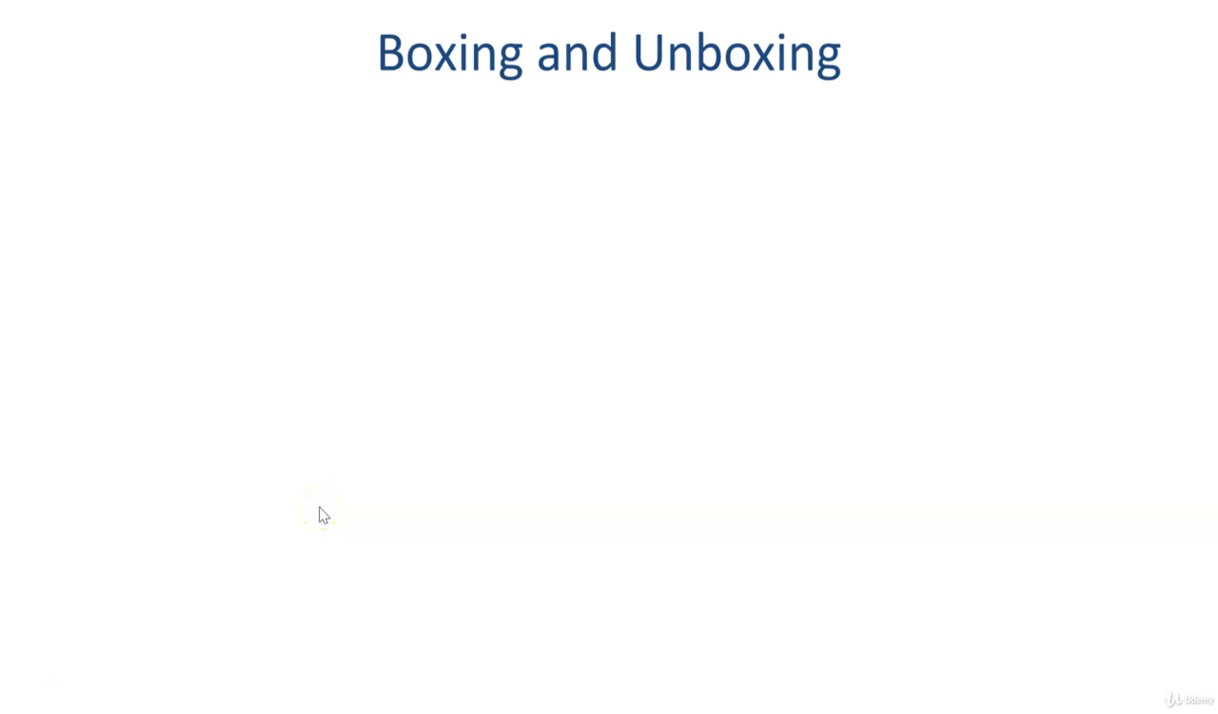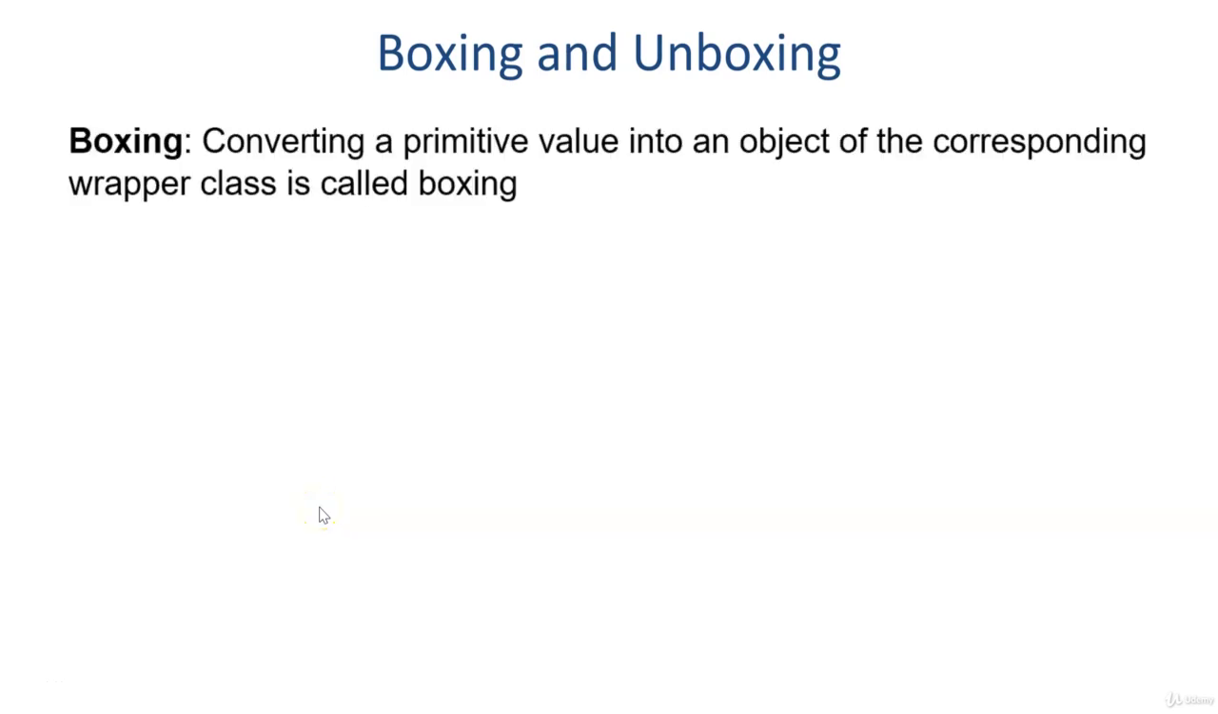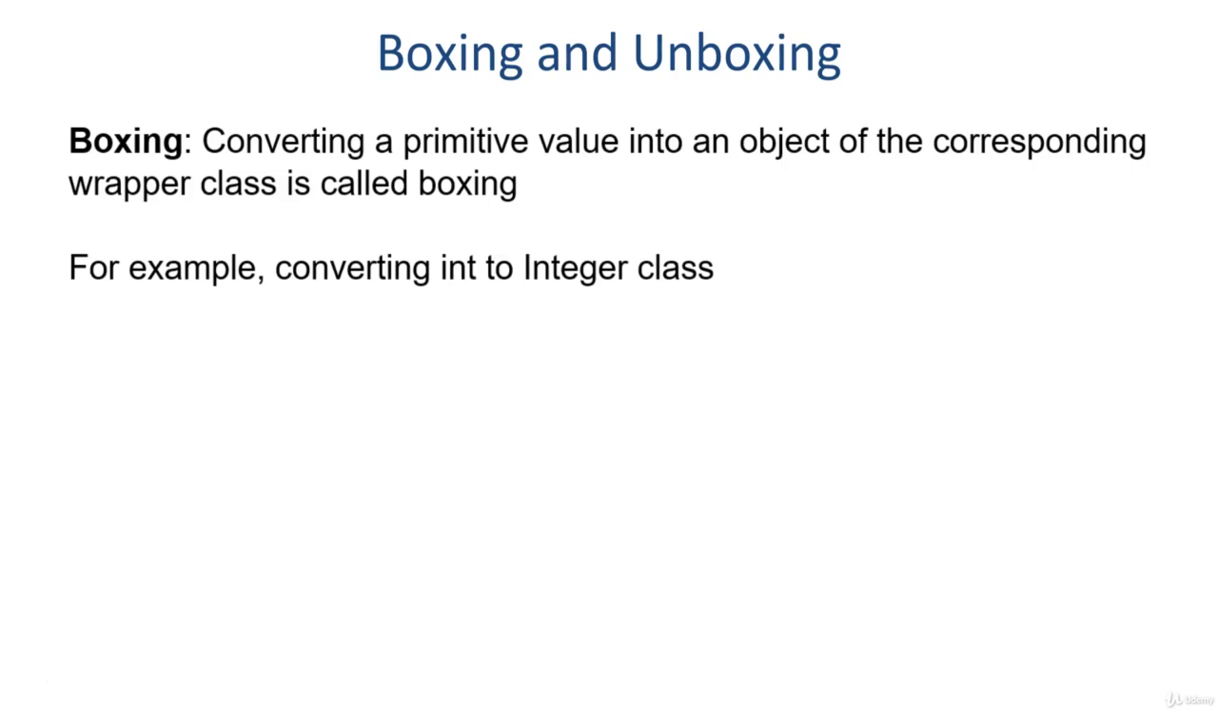In this video, we will look at boxing and unboxing. So what is boxing? Converting a primitive value into an object of the corresponding wrapper class is called boxing. For example, converting a primitive value into an Integer object is called boxing.